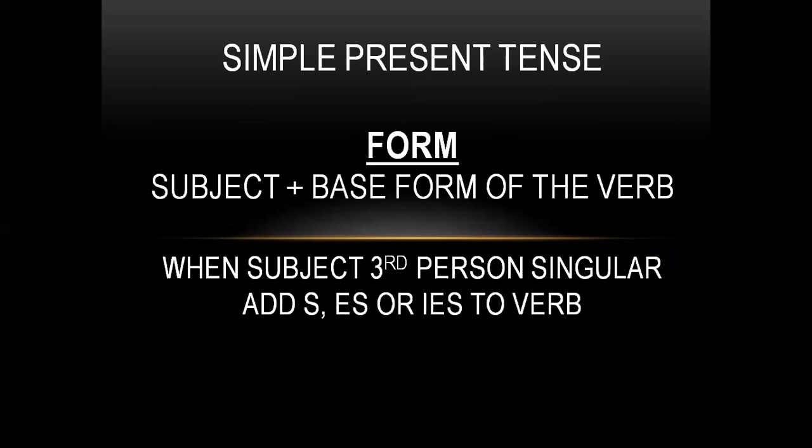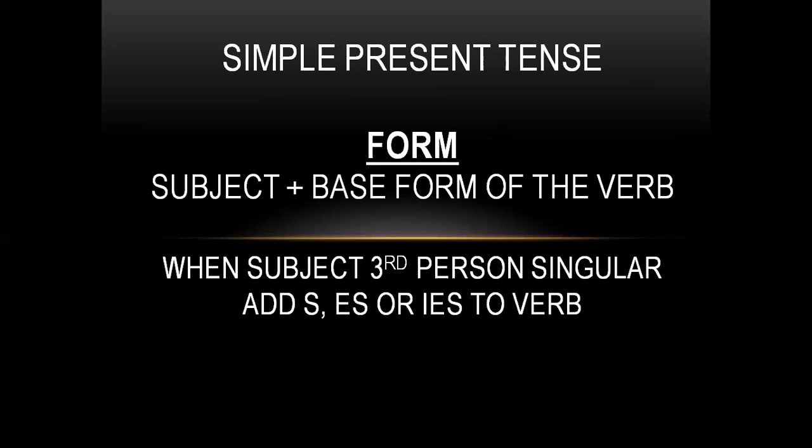The format of this is very simple: subject plus base form of the verb. I write a letter. Subject, I, and W-R-I-T-E, write. It's a base form. We didn't say written, or we didn't say wrote. It's a base form, write. I write a letter. Subject plus base form of the verb. Any confusion? So we learned the format of simple present tense: subject plus base form of the verb.